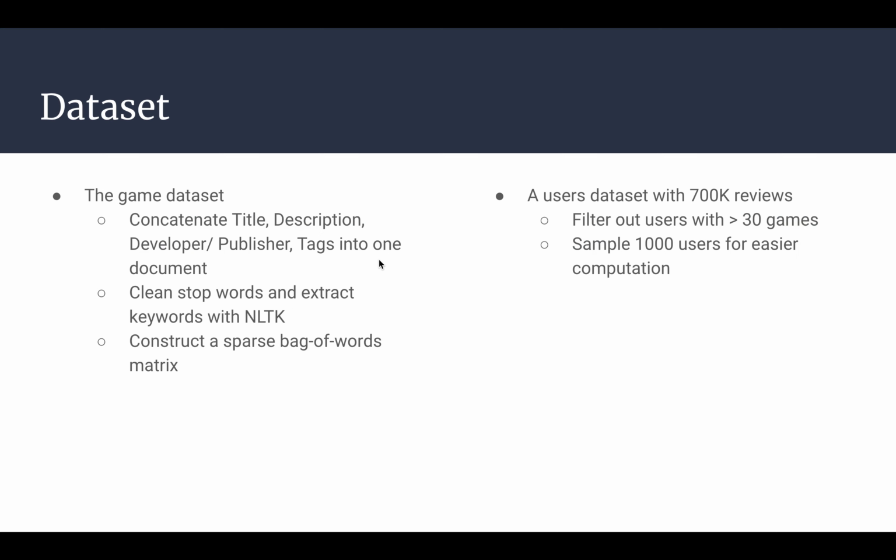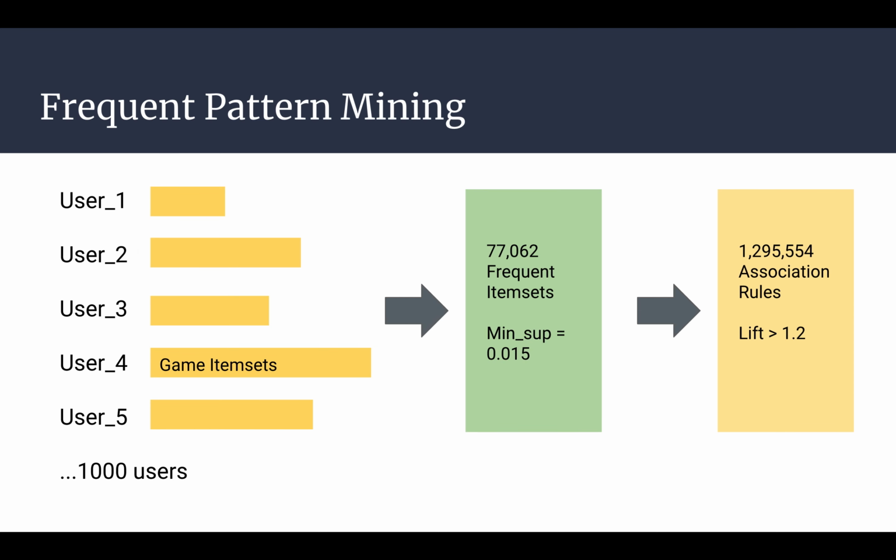We did some cleaning and transformation on both of the datasets. Specifically for the game datasets, we concatenate title, description, and tags into one single document. We next use NLTK to remove the stop words and extract keywords. Finally, we construct a sparse bag of words matrix to represent the text description of the games. For the user dataset, we filtered out users with more than 30 games and sampled 1,000 users for easier computation.